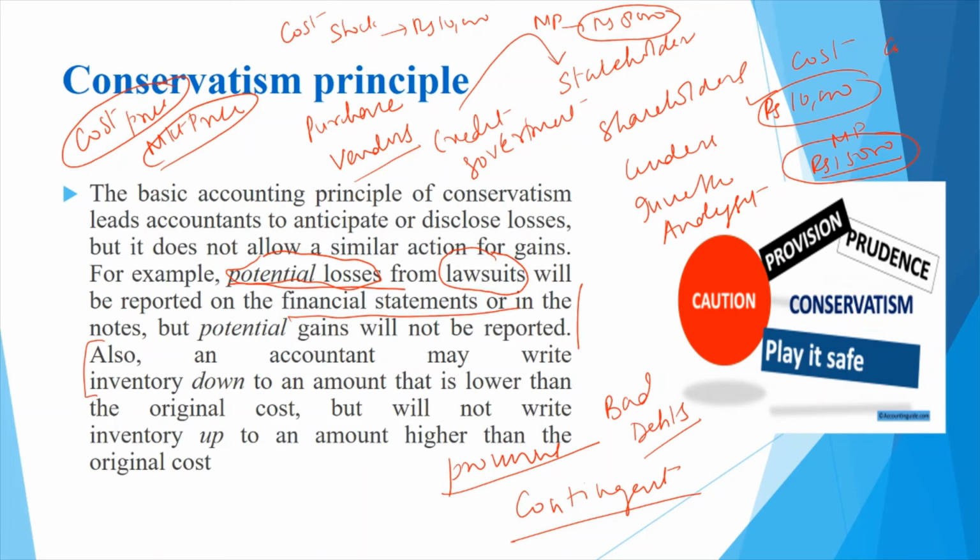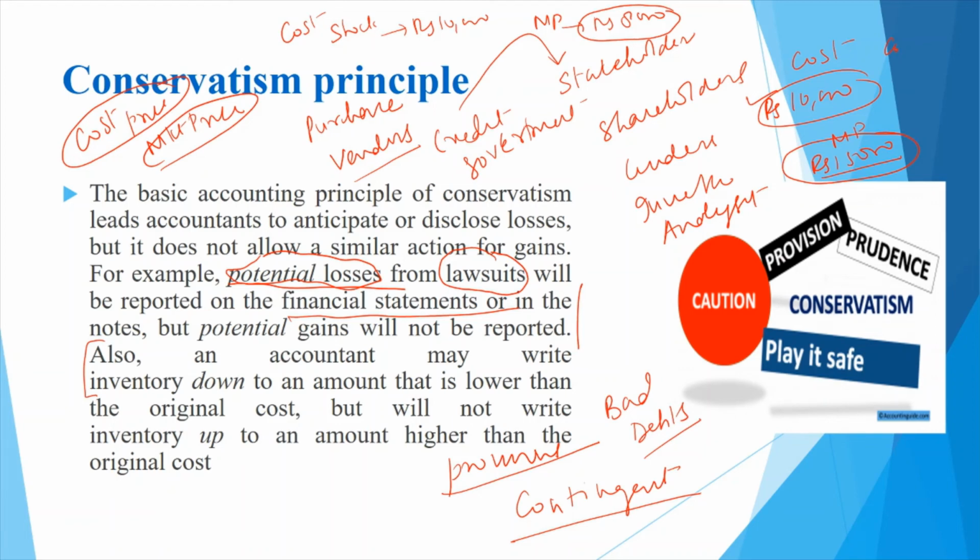The logic behind using this principle is that the stakeholders should make decisions by looking at the darker side. They should not be presented a brighter side of things, because if I take a decision based upon the darker side and tomorrow things turn out to be good, it's always good for you. But if somebody is showing a very rosy picture, you start taking decisions based upon it, and tomorrow things turn out to be bad, then you may curse yourself for why you transacted with this company.